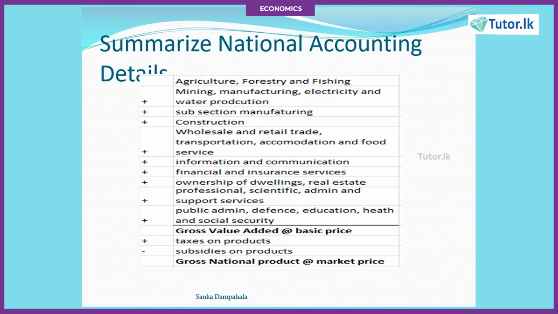You need to add the total value of each and every industry, then you will get the gross value added at basic price. For the gross value added at basic price, if you add the taxes on products and subtract the subsidies on products, then you will get the national product at market price.